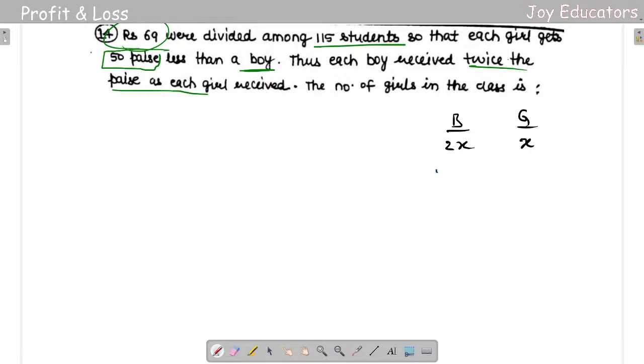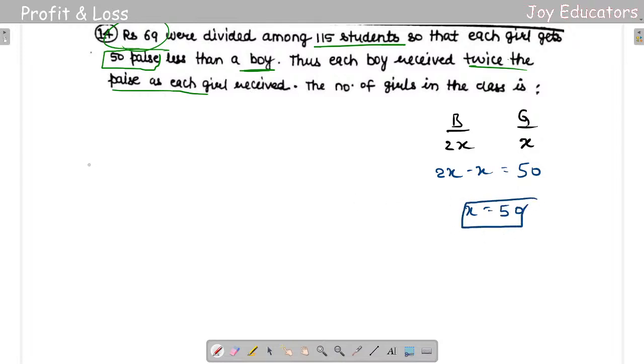So what are you supposed to do here? If I remove this X from 2X, I'm going to get the value of X. So X will be 50.